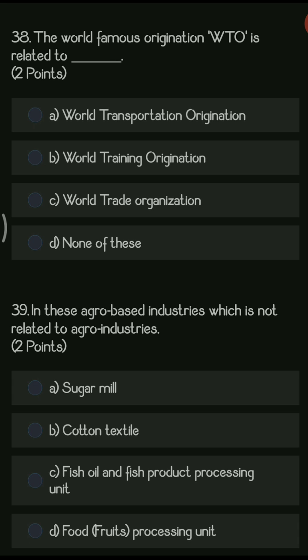The world famous organization WTO is related to dash. So the options are World Transportation Organization, World Training Organization, World Trade Organization, and none of these. So the full form of WTO is World Trade Organization. The main aim of it is to carry out trade without any conflict.